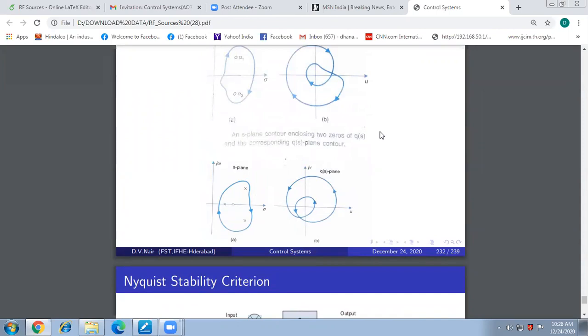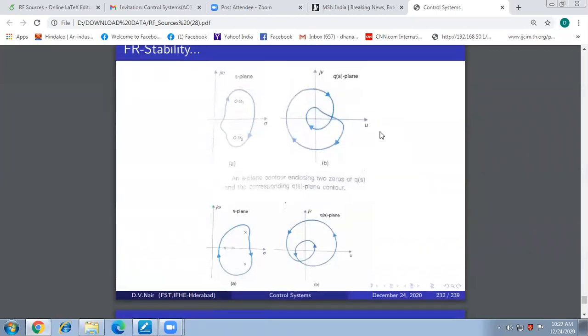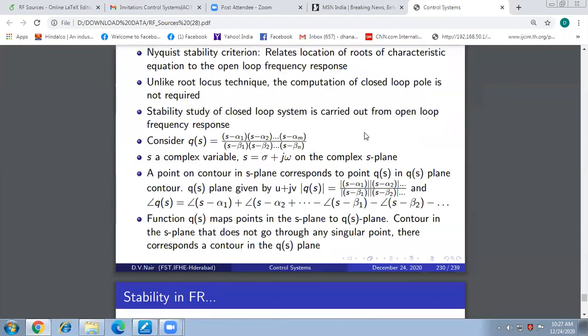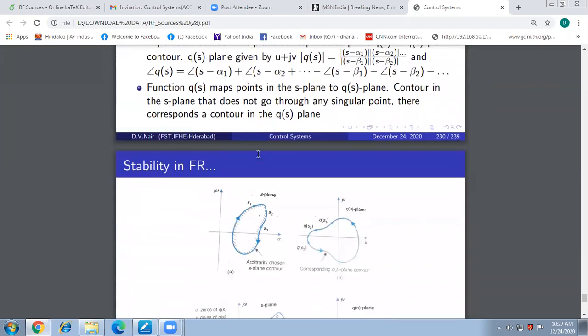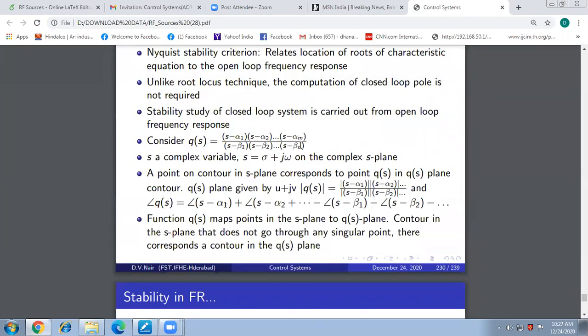So in the initial discussion, we are trying to map a contour in the S plane with the help of a mapping function Q of s. This is the mapping function Q of s, which I have defined as some arbitrary function.